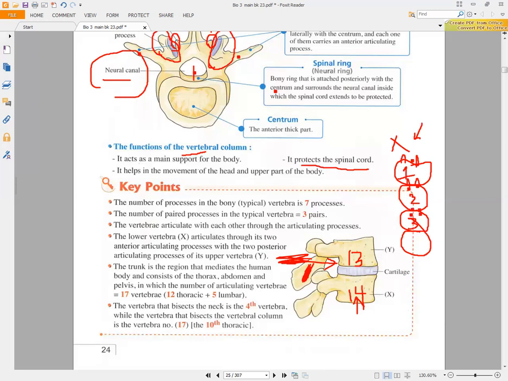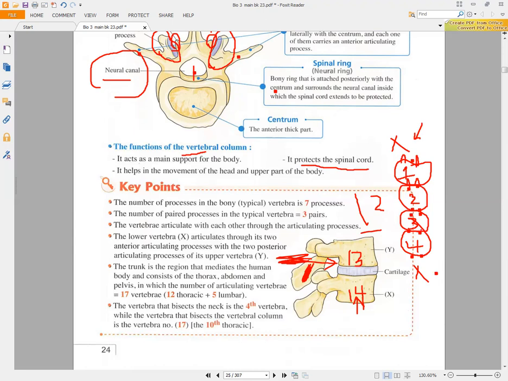Vertebra number 3 has two posterior processes that articulate with two anterior processes of vertebra number 4. Vertebra number 4 also has two posterior processes, but they do not help in the articulation. So we count 1, 2, 3, 4, 5, 6, 7, 8, 9, 10, 11, 12. We have 12 articulating anterior and posterior processes.